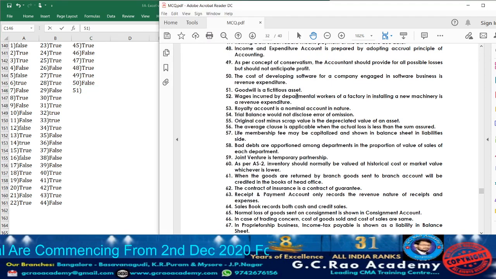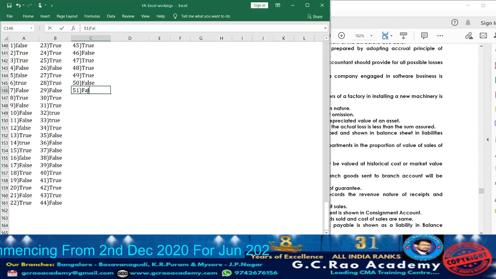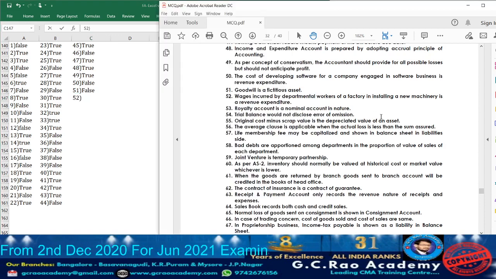Goodwill is a fictitious asset. False. It is what? Intangible asset. So accordingly, it is false again. Next, let us move on to statement 52.